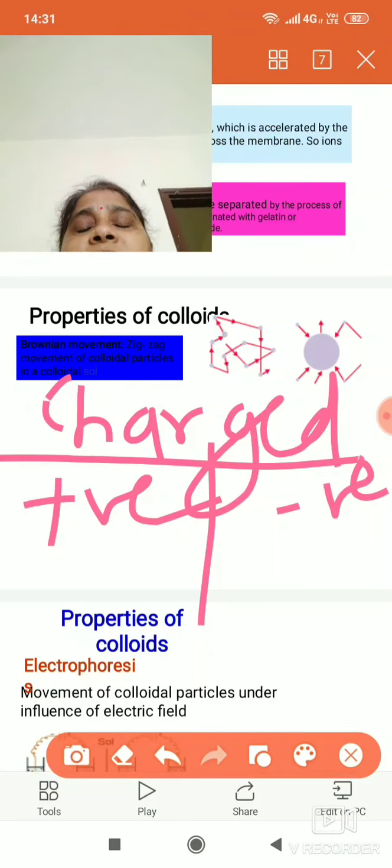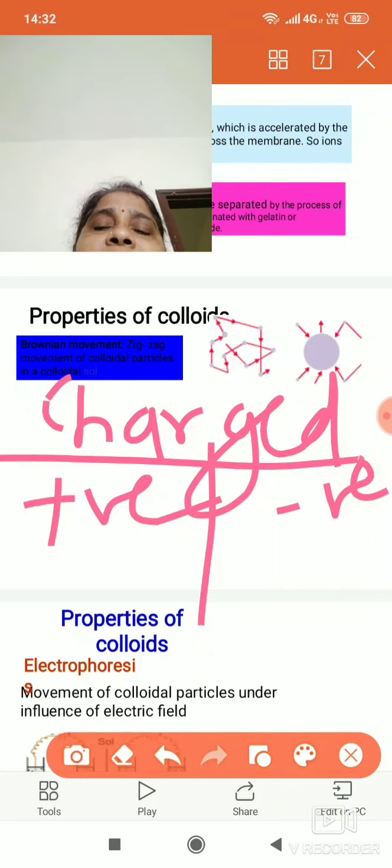Positive charge is shown by all the hydrated salts, meaning those where H2O is attached in the formula of the dispersed phase. For example, aluminium oxide hydrated salt like Al2O3 dot XH2O, Fe2O3 dot XH2O. So any kind of hydrated salt is positive in nature.